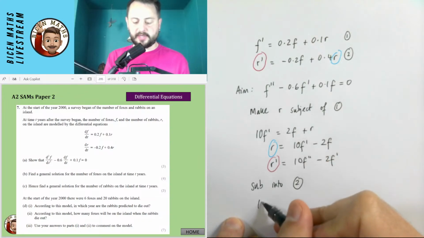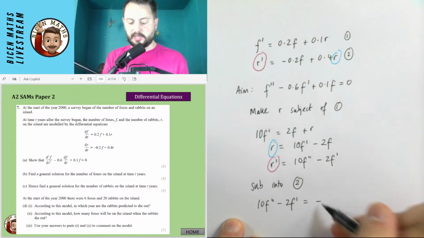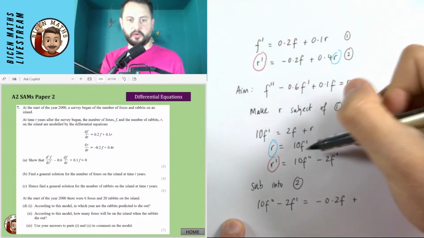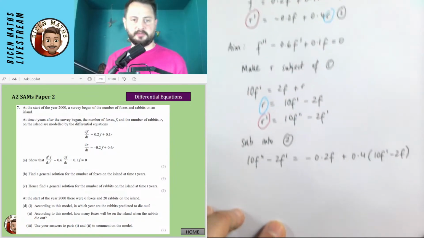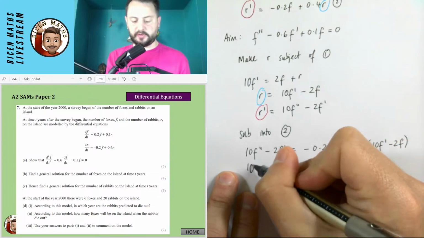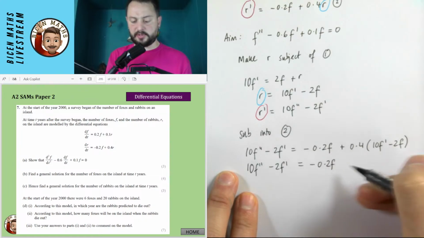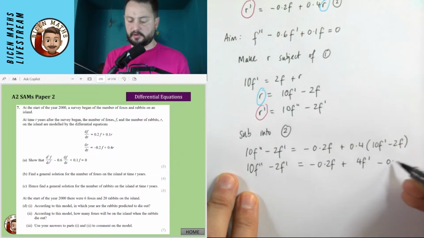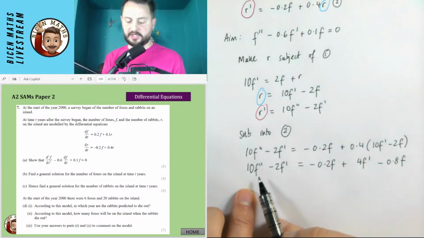So this gives me, when I sub in, 10f'' minus 2f' is equal to minus 0.2f plus 0.4 of this. So that's 0.4 of 10f' minus 2f. And I'm just going to hope that this actually gives us the thing we're looking for. So that's 10f'' minus 2f' minus 0.2f plus 4f' minus 0.8f, and it all needs to be on one side with the f''.